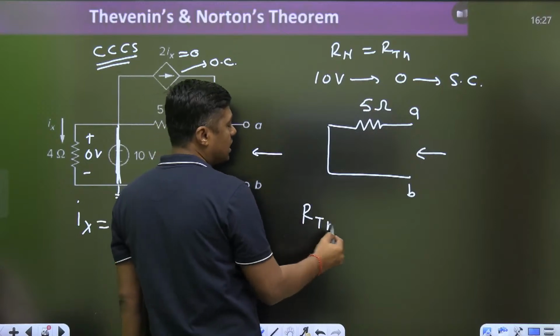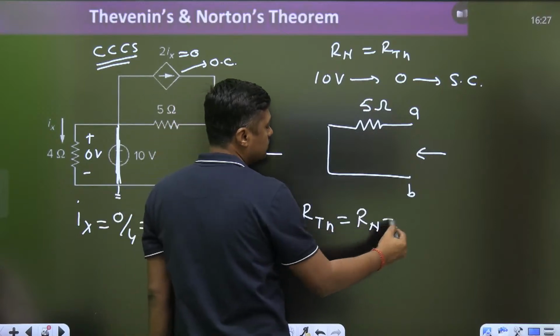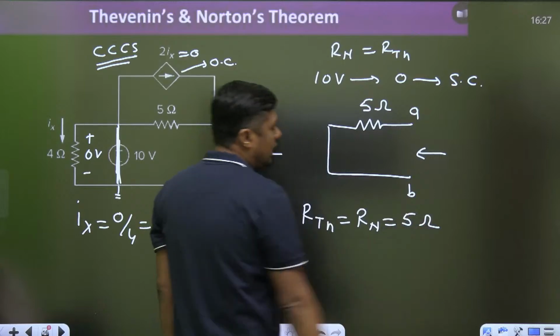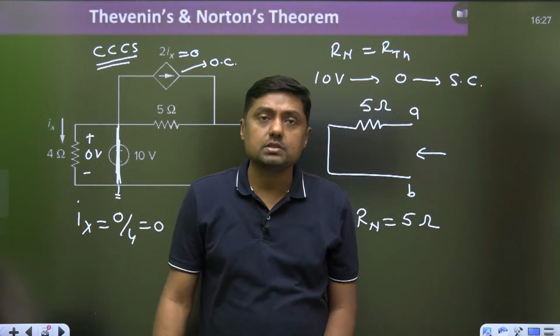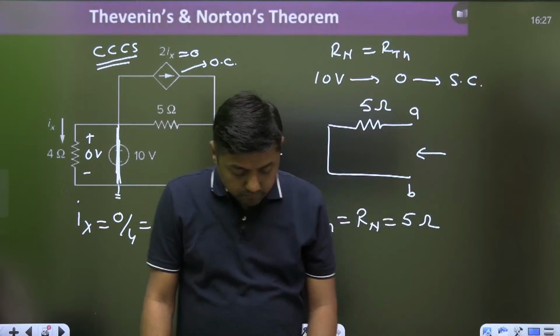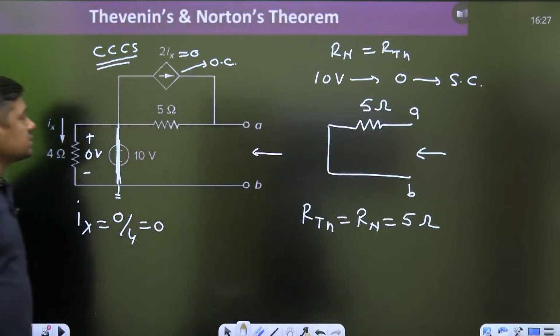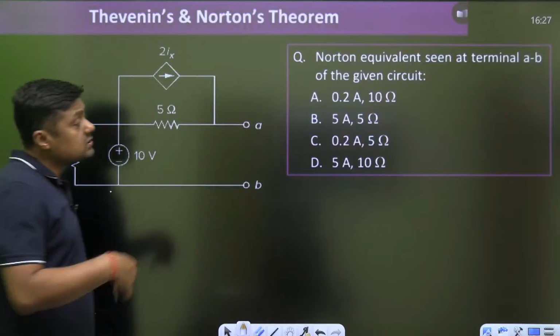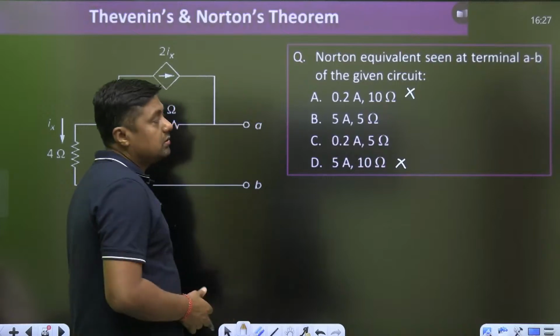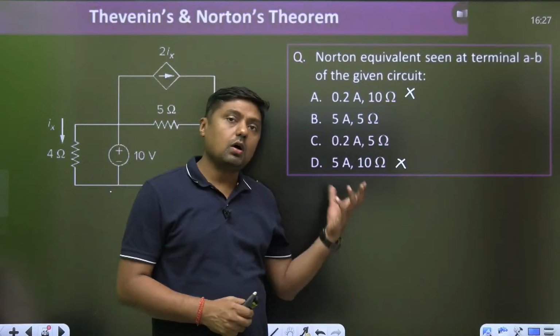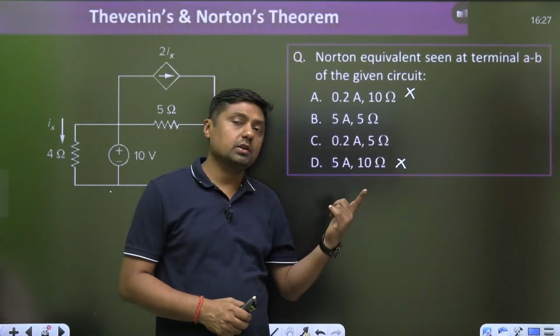So RTH or RN will become what? 5 ohm. So that is the case, we are getting 5 ohm resistance. So 5 ohm, which answers are not correct? This is not correct, this is not correct. So this is an MCQ, and now out of these two you can choose any one.